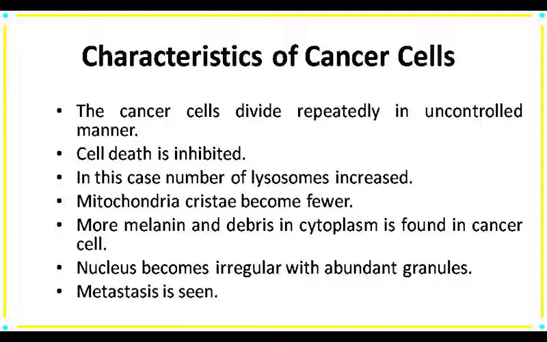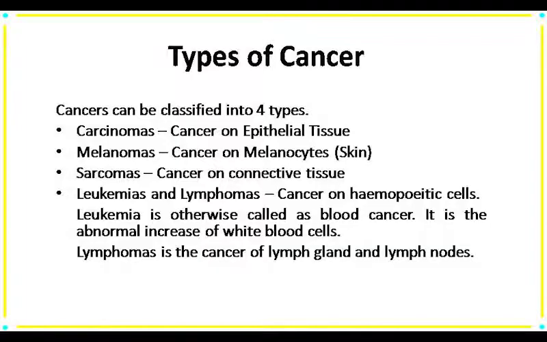And the most important property is metastasis is seen. Now our next segment is types of cancer. Cancers are classified on the basis of their tissue. Generally, there are 4 kinds. First is carcinoma, second is melanoma, third is sarcoma, fourth is leukemia and lymphoma.